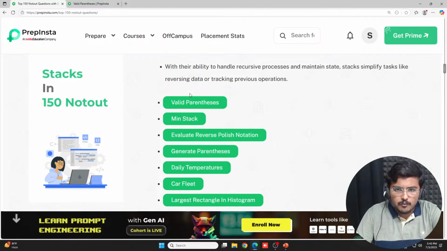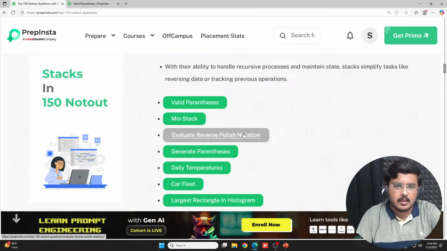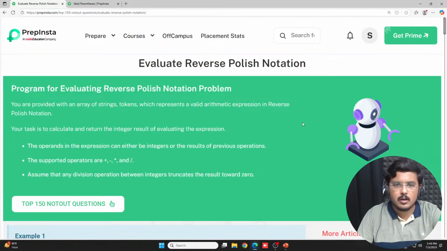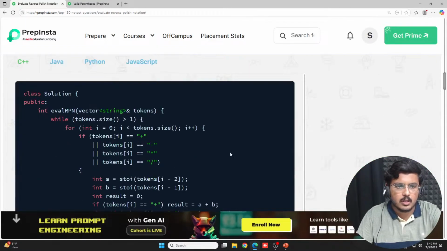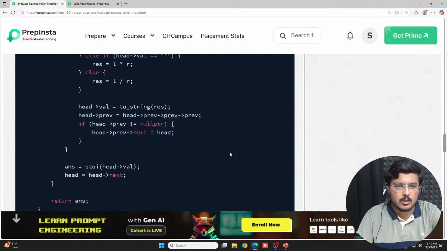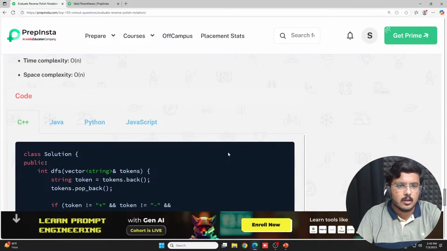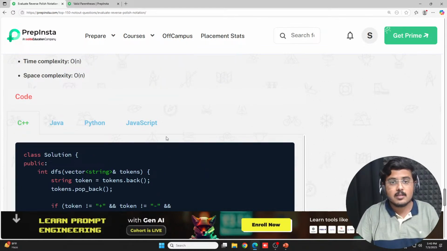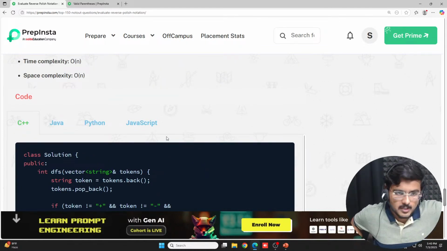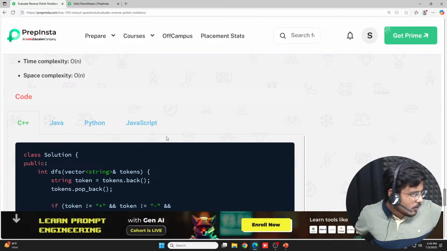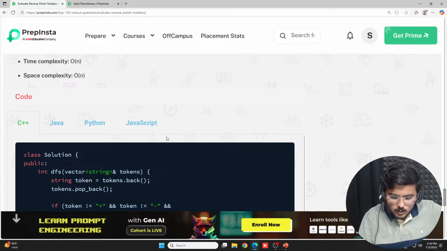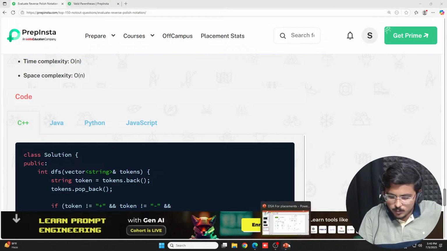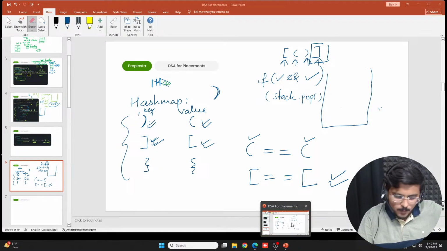So I hope the first question of stacks is very clear. Now I'm going to move to the reverse polish notation, fine. I'm going to move to this question and we'll solve this again using the stacks method. This is a very easy question, but still it is considered one of the moderately tough questions in stack. So first question I hope is clear to everybody, and we'll move to this question of evaluating postfix notation, fine.